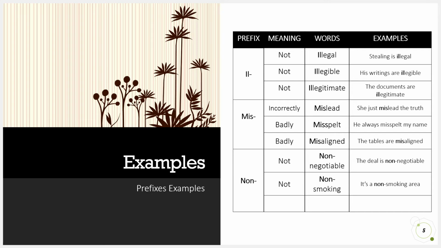Now, next prefix is "non", which means not, and could be added to the words negotiable and smoking. For example, the deal is non-negotiable and it's a non-smoking area.